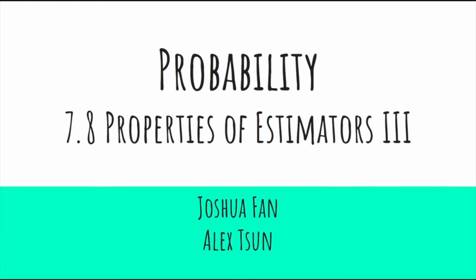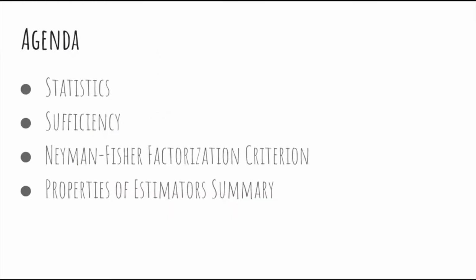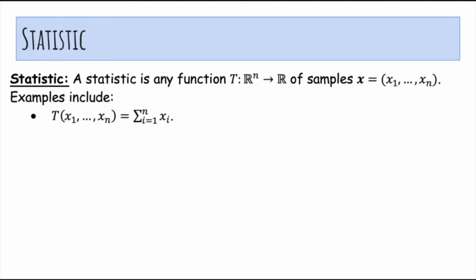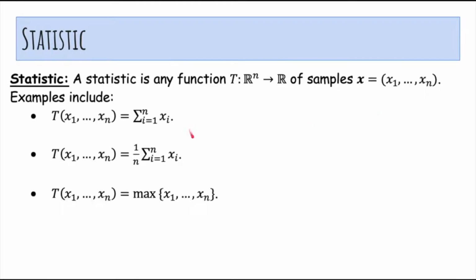Hi, in this video we'll continue talking about properties of estimators, including sufficient statistics. So a statistic is any function that takes in the data samples x1 through xn and outputs a real number. For example, you could output the sum of the samples, the average of the samples, the max of the samples, or just the first sample, or even a constant.